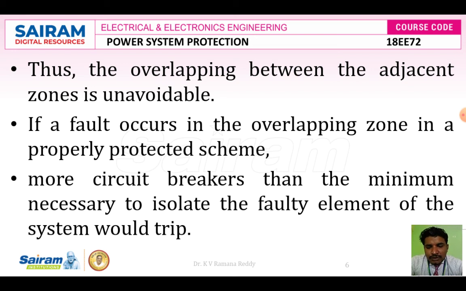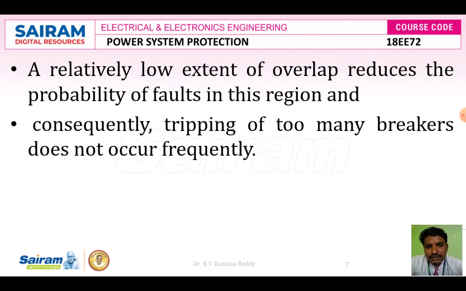Whatever the problem that takes place, either in adjacent zones or on either side of the zones, the proper protective devices have to trip and isolate that faulty current from the faulty elements, the faulty section of the system, to the healthy section of the system.